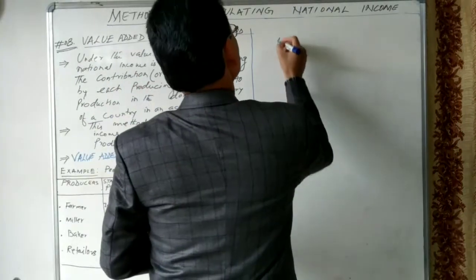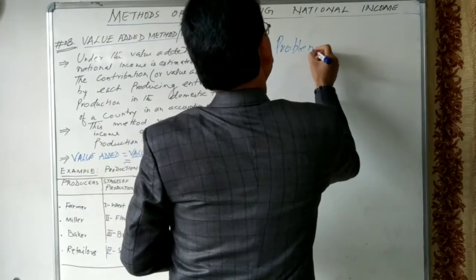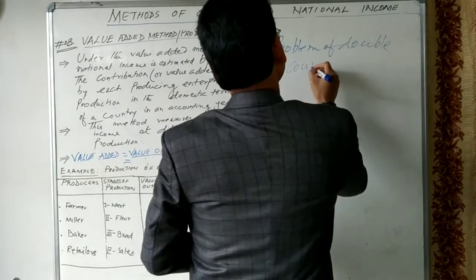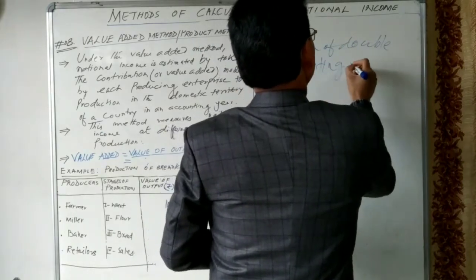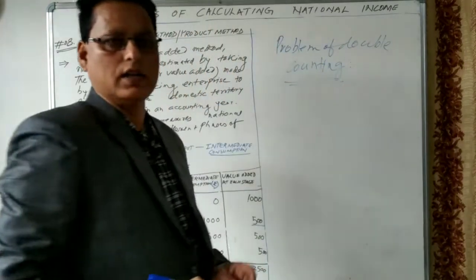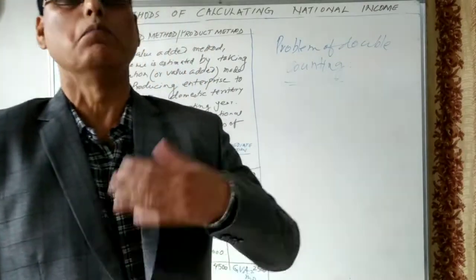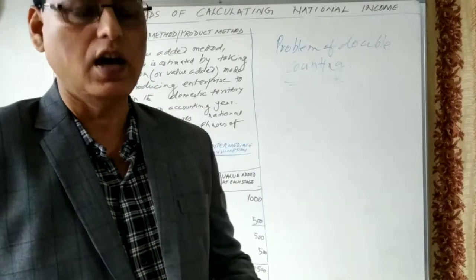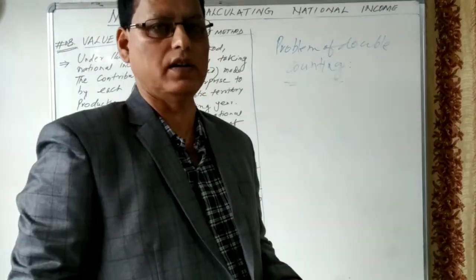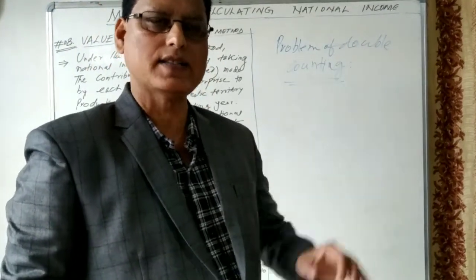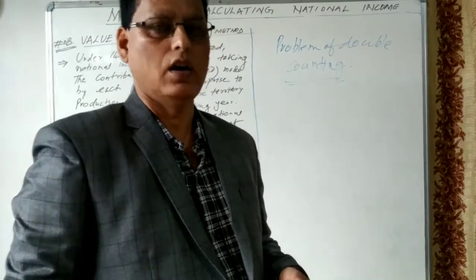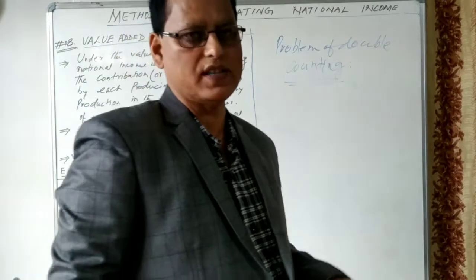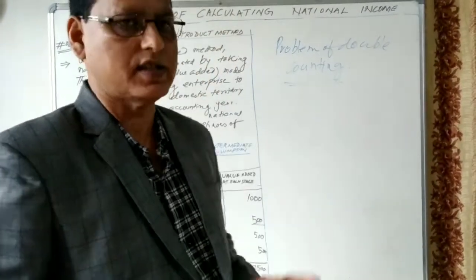This value added method has some problem, and that problem we call the problem of double counting. The problem of double counting means counting the value of a commodity more than once in the process of production, or counting the value of a commodity less than the real estimation. So the problem of double counting consists of overestimation or underestimation.